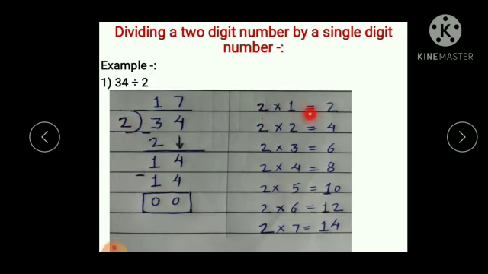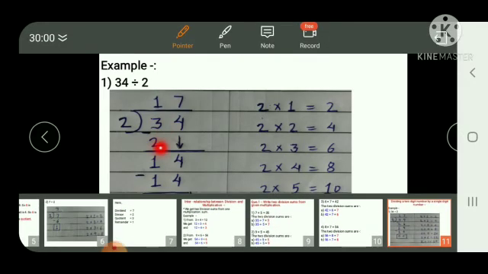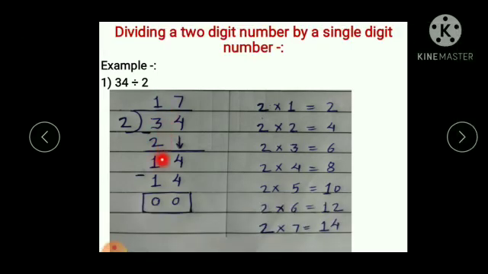2 multiplied by 1, 2. 2 2s are 4. Now, 4 is bigger than 3 and 2 is smaller than 3. So, 2 1s are 2. Write down 2 under the 3 and subtract. 3 minus 2, we get 1. Now, take 4, we get 14. Now, we have to divide this 14 by 2.